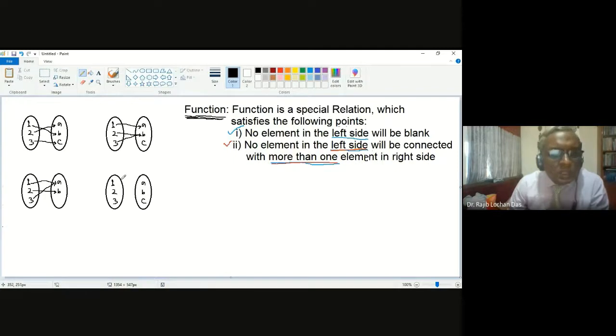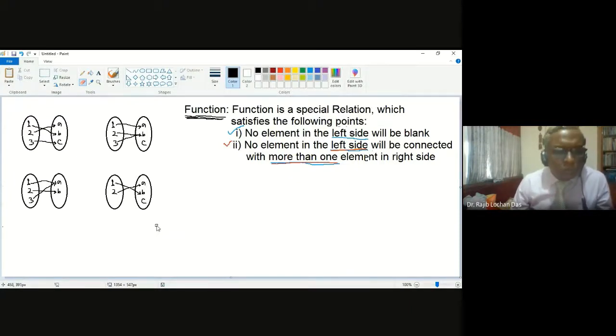Another is 1 is going to B and 2 is going to A and 3 is, oh, it is already given, 3 is going to A. Okay, so what I can give here, say this one, 3 is not present in the left side.